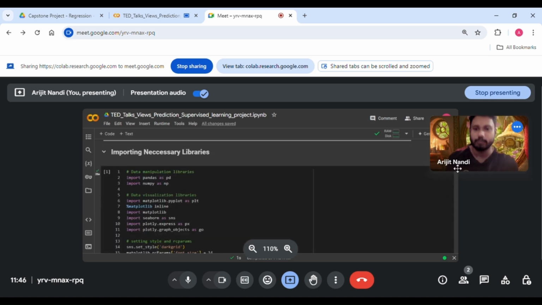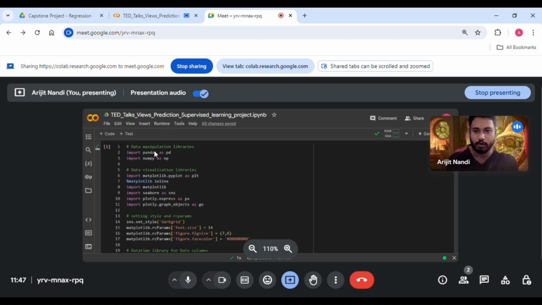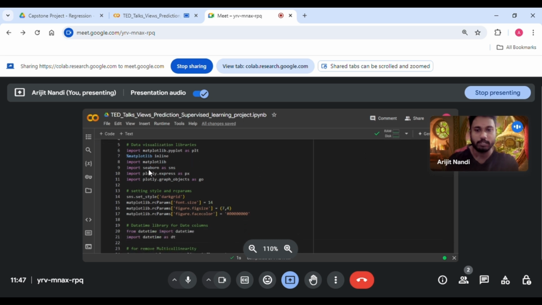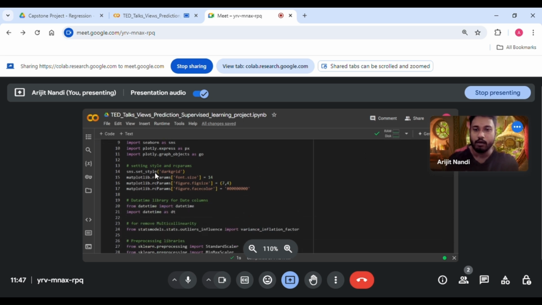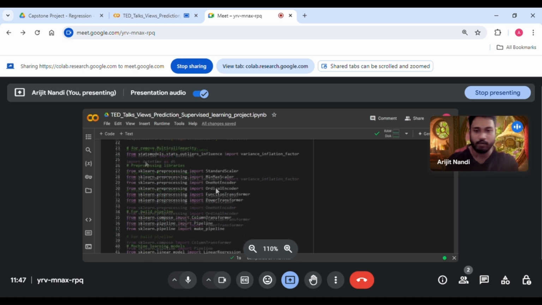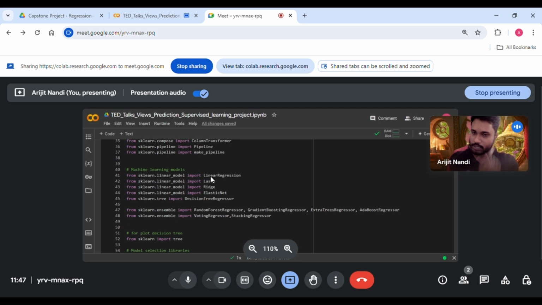Let's start with the project. Firstly, I will be importing important libraries. First, for data manipulation, we have pandas and numpy. For visualizations, I have matplotlib, seaborn, and plotly. For date columns, we have label encoder, ordinal encoder, and so on. These are all the important libraries which I have installed.